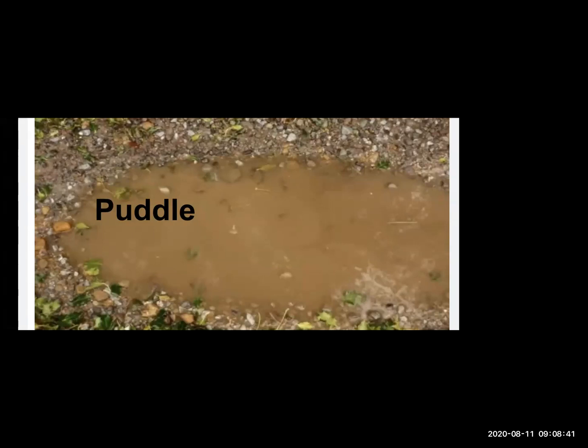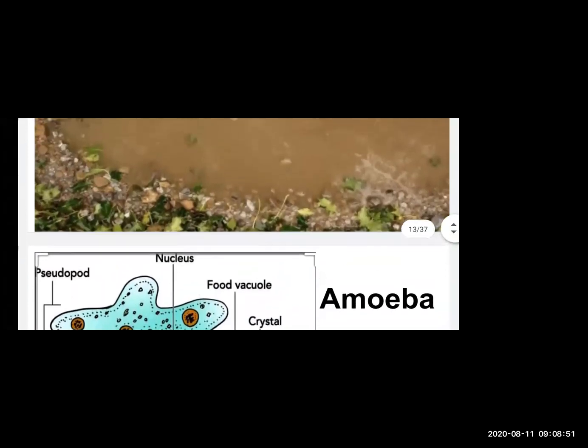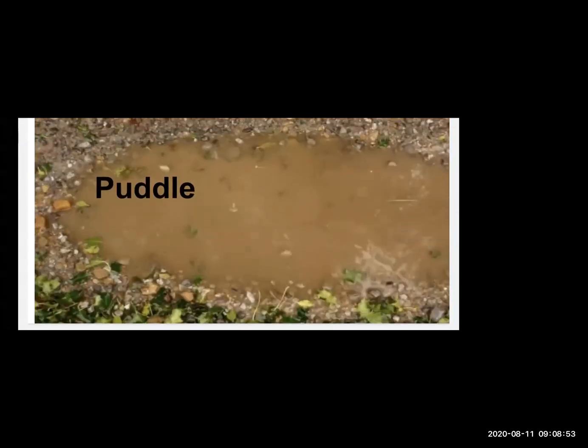And if we take a small drop of this stagnant water and check it under a microscope, what will we get to see? We will get to see an ample number of microbes in it. Innumerable. Innumerable means which has no count.